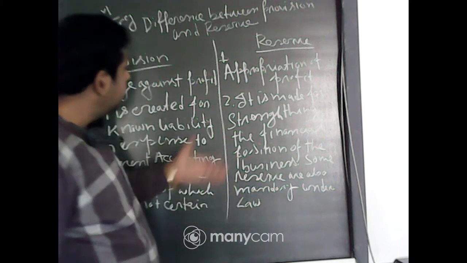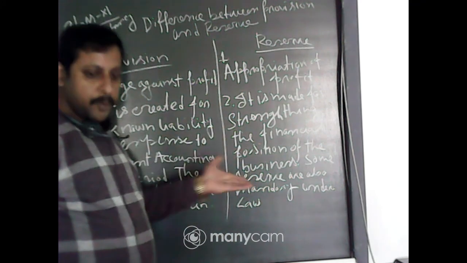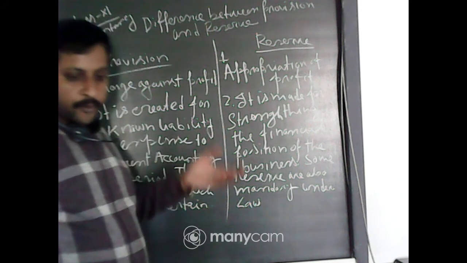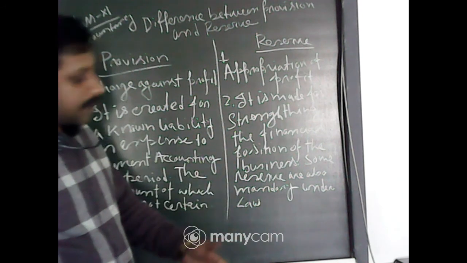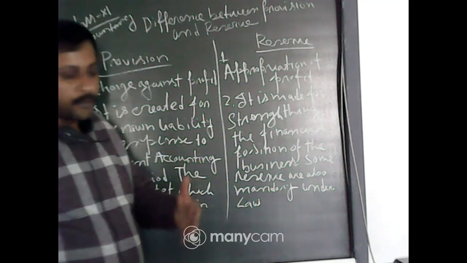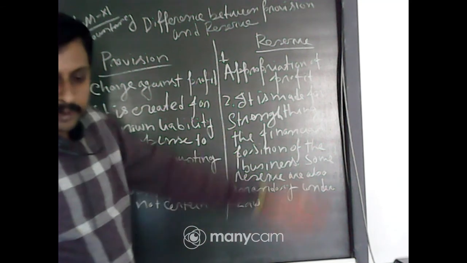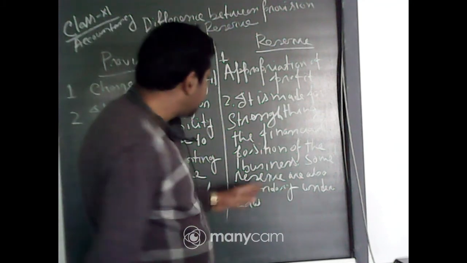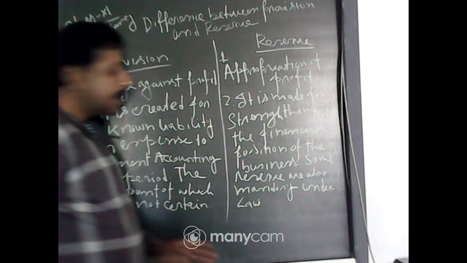Same thing in case of company, in case of organization. They do not utilize the whole of the profit from their profit; some of the profit they set aside for future uncertain liabilities, and that is called reserve. Now, they are saying some reserve are also mandatory under law.